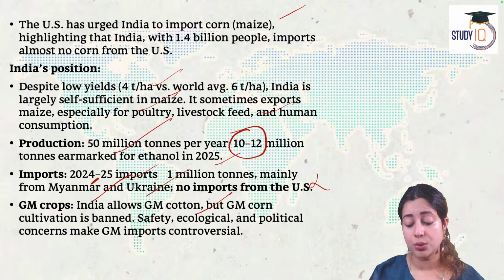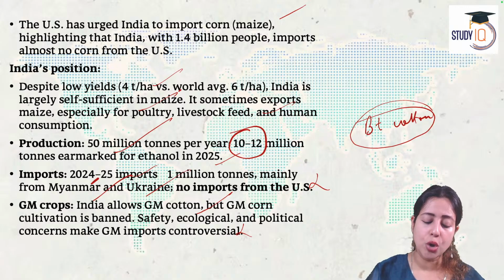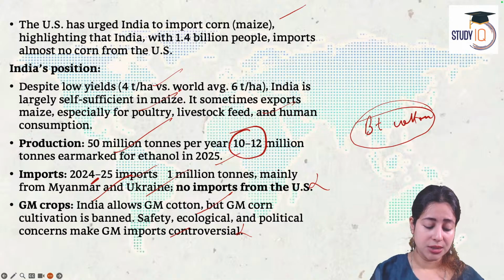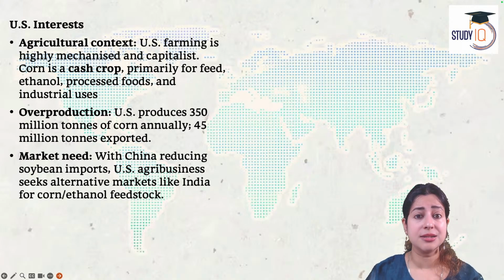Only cotton is allowed. The bollworm cotton, the BT cotton, we allow that, but we do not allow it in brinjal. We do not allow it in corn also because it has health effects. It has climate disastrous effects. So therefore, we don't consider right now GM to be completely ecologically safe. So if we start importing, it will become controversial and dangerous. So we will not allow genetically modified corn from America, and that America is not happy about. America is not happy about that.